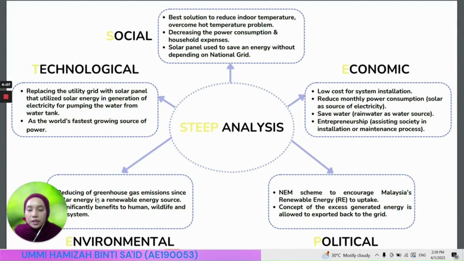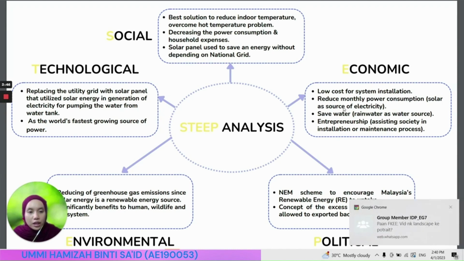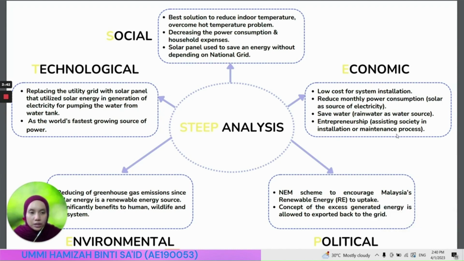Next is environmental, which will reduce greenhouse gas emissions since solar is a renewable energy, and it significantly benefits humans, wildlife, and the ecosystem. For the economic, it will have low cost for system installation and reduce monthly power consumption. We use rainwater as a water source, so it will save water. Then entrepreneurship, since in this field we will be assisting society in installation or maintenance processes. Lastly, for the political, we have the NEM scheme, which is the Net Energy Metering scheme, to encourage Malaysia's renewable energy uptake. The concept is that excess generated energy is allowed to be exported back to the grid.